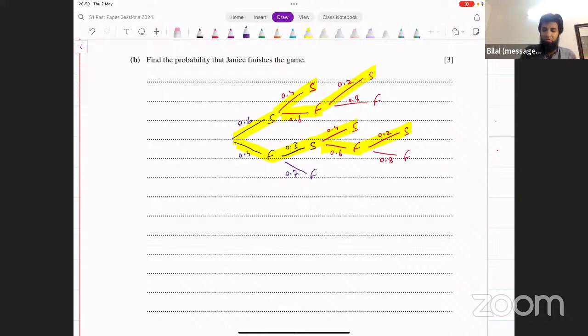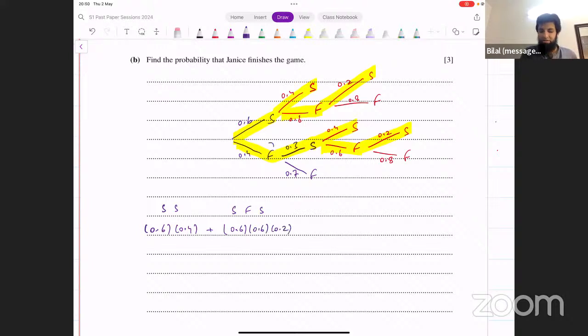Let's see what this turns out to be. Let's look at the first path here. That's 0.6 into 0.4. Let me actually write that alongside here as well. The first part is that she's successful and successful. Then the second part, she's successful in the first level and then failed and then is successful. What's that probability? 0.6 into 0.6 into 0.2.